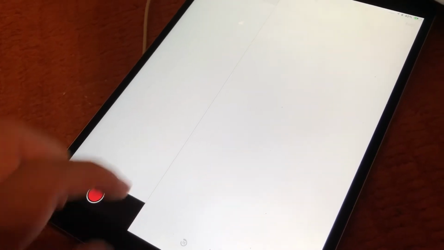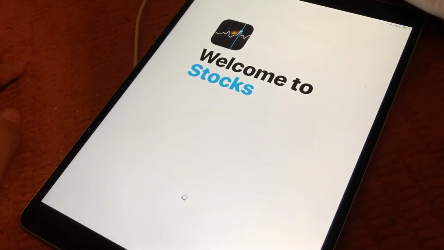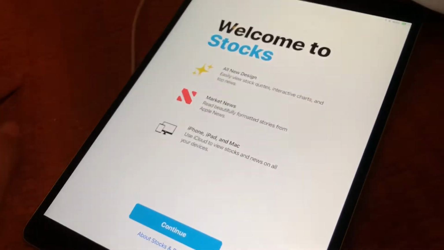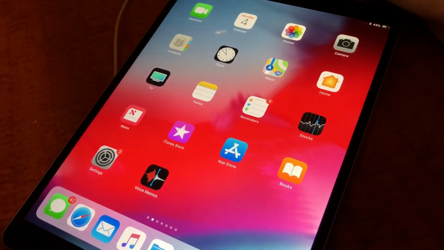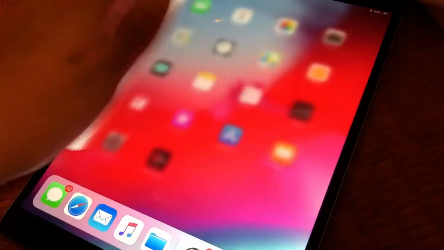Also, the voice memo app here, I went ahead and launched it, and it seems to work. I haven't tried any of it yet. And the new stocks application also came to life, but I wasn't connected to the internet when I filmed this, so it didn't actually show anything. But there is now a stocks application that I'll probably never actually use.